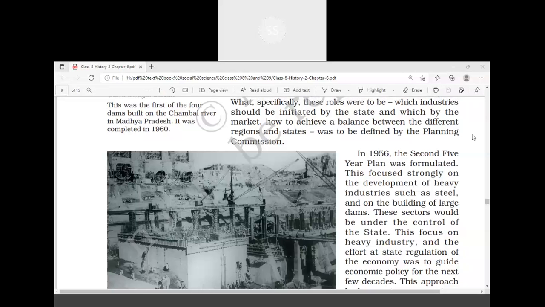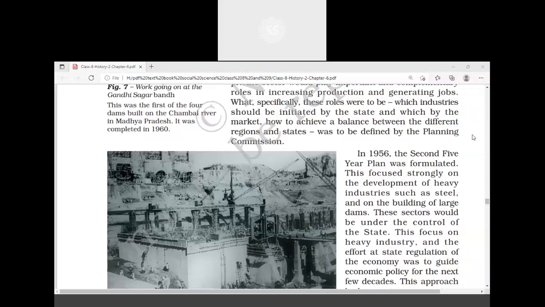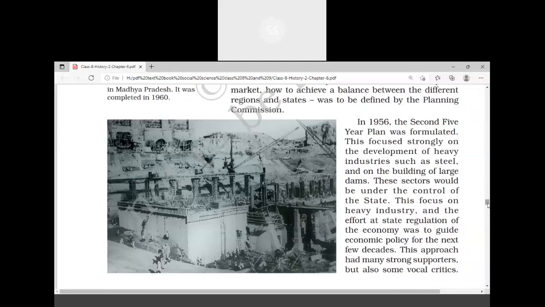So initially, the Indian Planning Commission invested money in the agriculture sector. In the second five-year plan, that is in the year 1956, they focused on the development of heavy industries, like iron and steel industries, because one sector, that is agriculture, was partially developed.